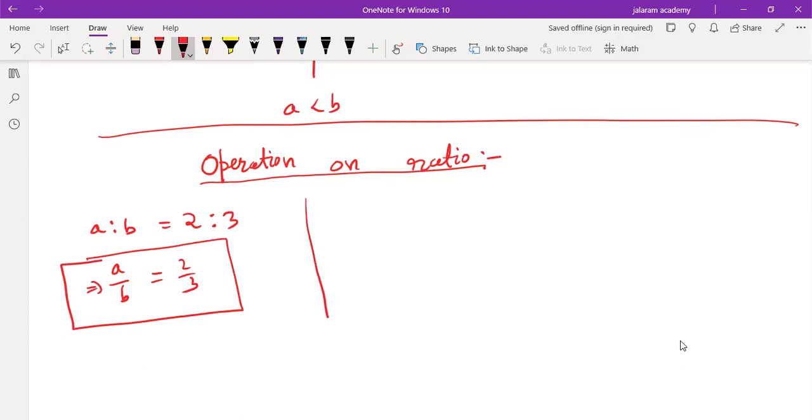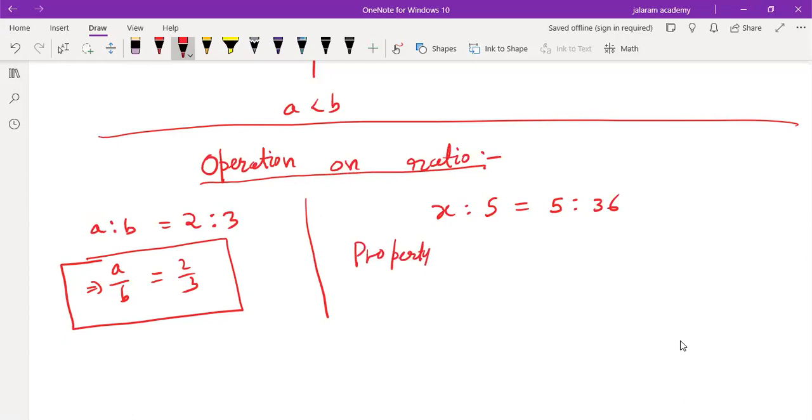And one more thing. If sometimes x is to 5 is given as 5 is to 36, now we use a simple property.